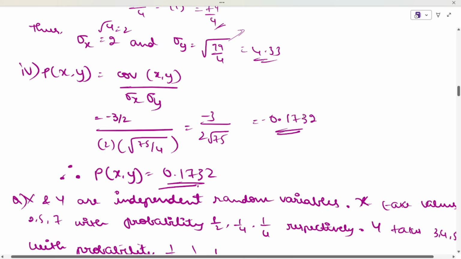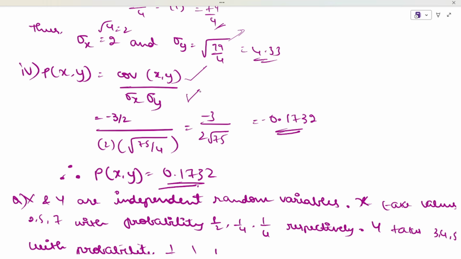Next, when you have to find the correlation, that is P of xy is equal to covariance divided by delta x and delta y. This we have already found out. This also we have found out in the previous step. This we have found out in the second sub question. Now minus 3 by 2 divided by 2 into root of 75 divided by 4.